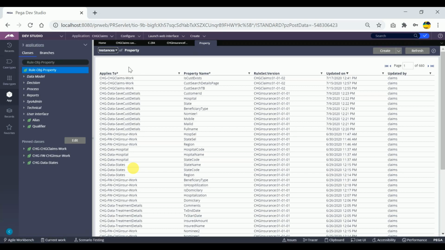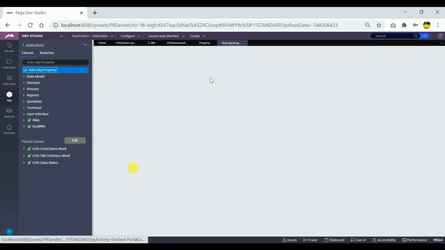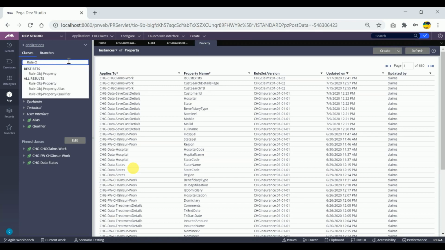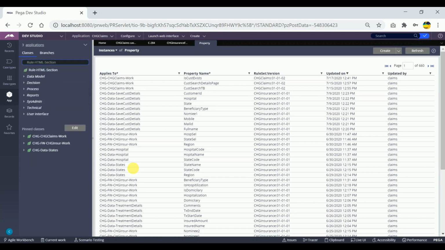So all the properties I'm creating will be considered as instances. This is one instance, this is another instance. Likewise, if we create any section, it will be created as an instance in one class called Rule-HTML-Section. So each and everything should be considered as an instance of a particular class. This is for the property and this is for the section.